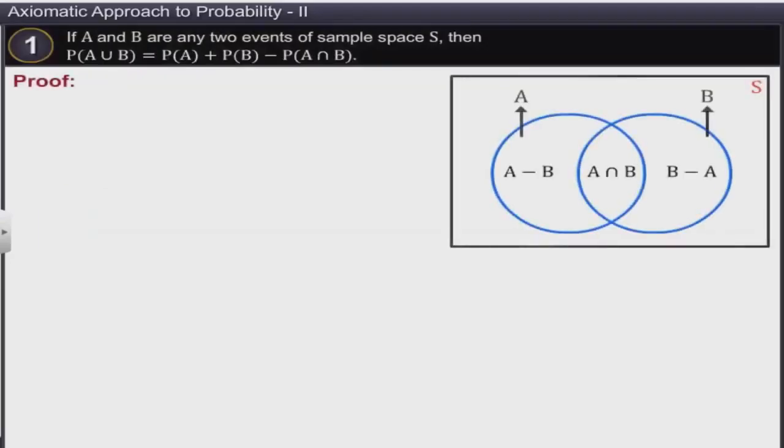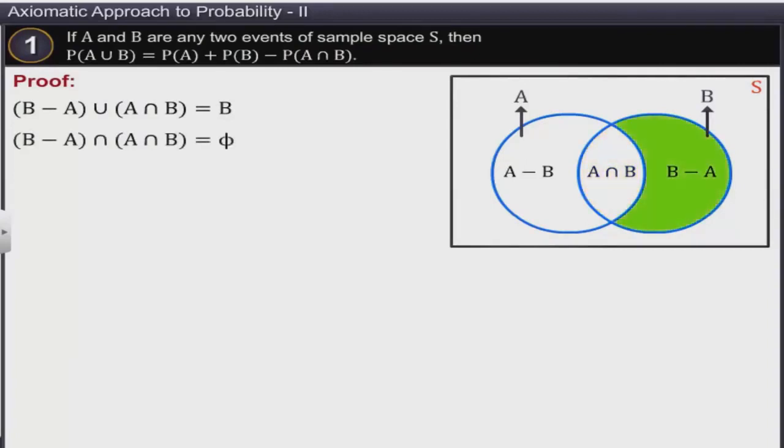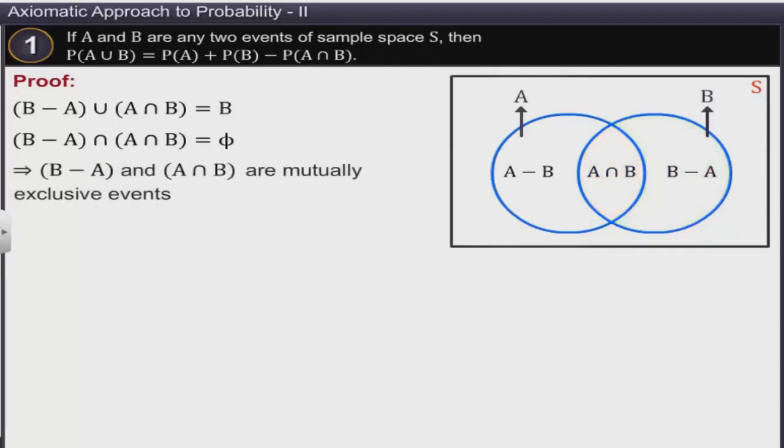Let's observe the figure. From the figure, we notice that (B minus A) union (A intersection B) is equal to B. Similarly, (B minus A) intersection (A intersection B) is equal to phi, which is a null set. It implies that events B minus A and A intersection B are mutually exclusive. Now, P of B is equal to P of (B minus A) union (A intersection B).